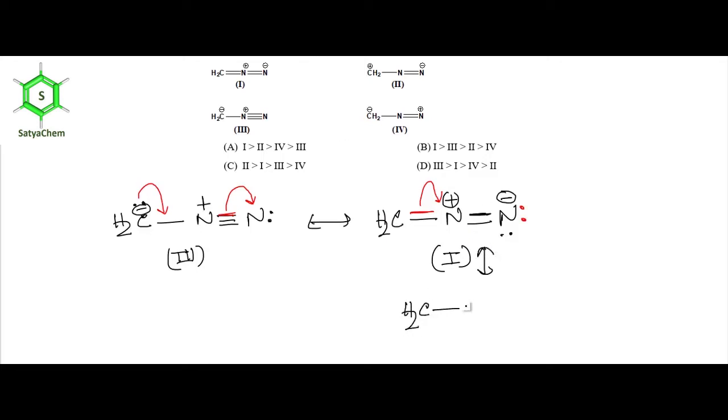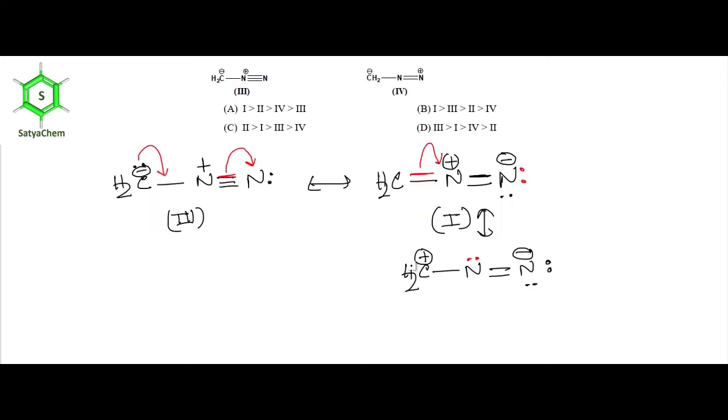H2C. Okay. So now the pi electron is on the central nitrogen as a non-bonded electron, and here the number of bonds arising from this carbon is 3, so we need to put a positive charge on this carbon.